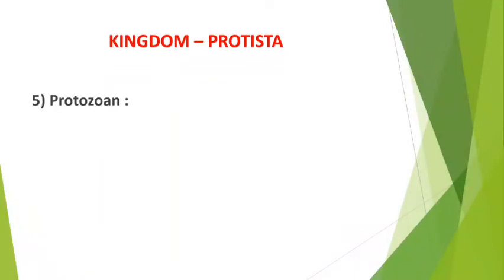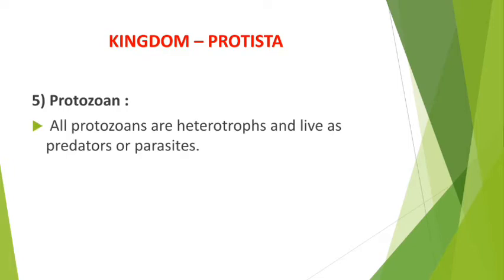Then, my dear student, the fifth group of Protista is protozoan. All the protozoans are heterotrophs and live as predators or parasites. Now we have learned about the different groups found in Protista. Number one, chrysophytes, which were photosynthetic. Dinoflagellates are also photosynthetic. Euglenoids can show photosynthesis, and when sunlight is absent they show heterotrophic nature also.